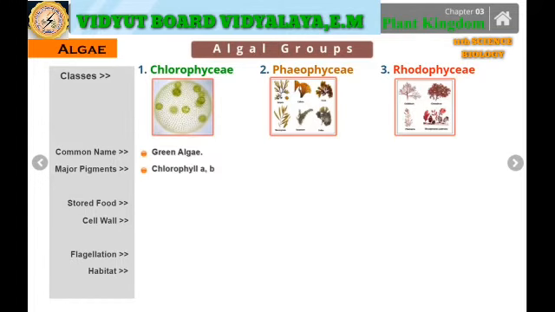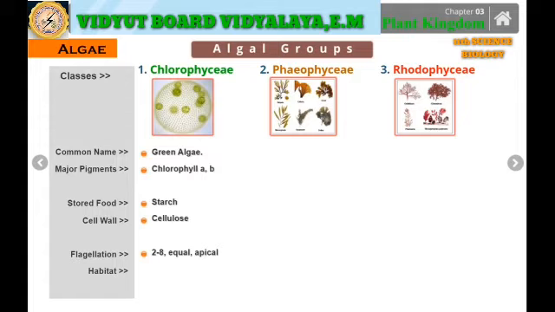Now why are they green? Because of the presence of chlorophyll. And there are categories of chlorophyll, that is chlorophyll A and chlorophyll B. The stored food is in the form of starch, and the cell wall is exclusively made up of cellulose. They have a lot of flagellae.